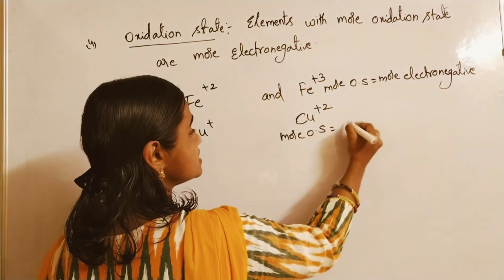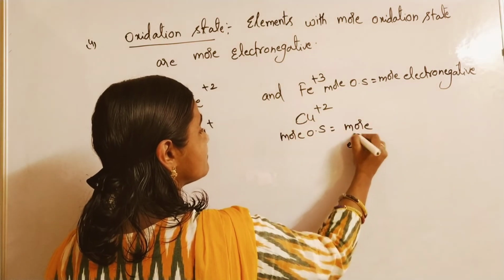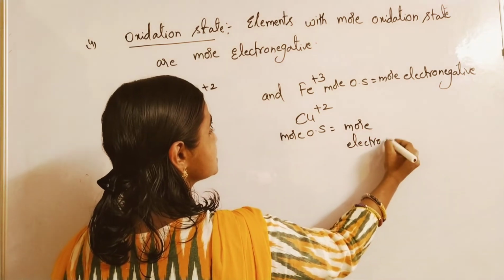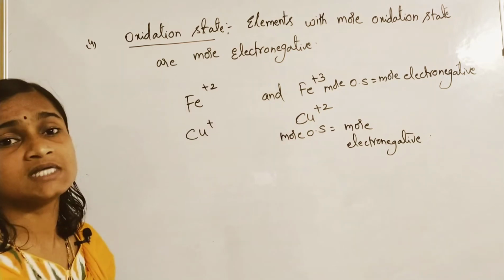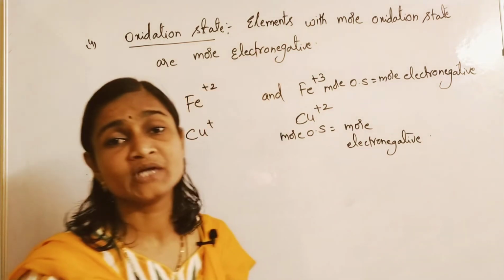Cu2+ has more oxidation state, so it is more electronegative in comparison with Cu+. Elements with more oxidation state have more electronegativity.